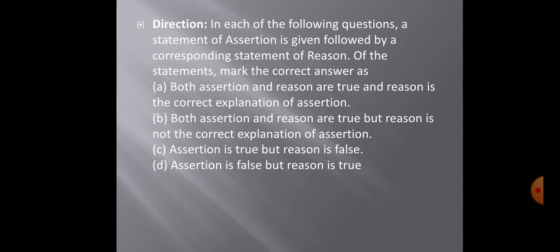Here is the first option: A, both assertion and reason are true and reason is the correct explanation of assertion. Option B is both assertion and reason are true but reason is not the correct explanation of assertion. C, assertion is true but reason is false. And D, assertion is false but reason is true. So here are the four options which have been provided for you for taking as an answer for your questions. Okay, so here comes the first question.